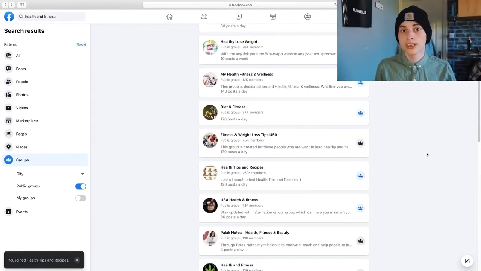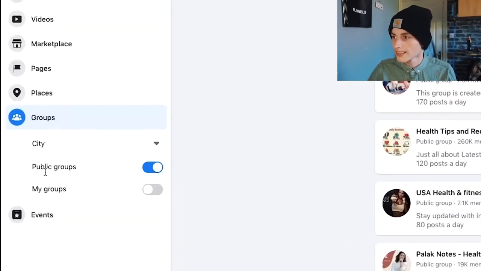And once again, as I showed you guys, these are all public groups as we selected this option, meaning we're not requested. We don't have to answer questions and stuff like that, because that's always annoying, having to wait 24 hours and in some cases maybe a couple of weeks just to join a Facebook group, which just adds a bit of inconvenience when you're trying to market something, and especially when you're trying to figure out the correct market. This rule applies to absolutely every niche, even new ones that haven't even been created yet.